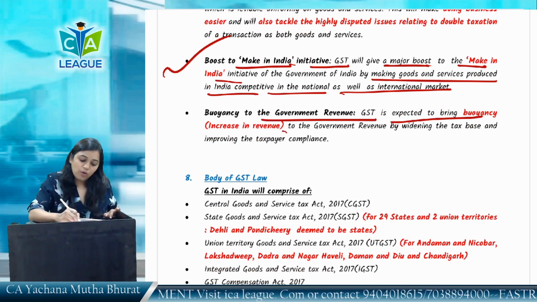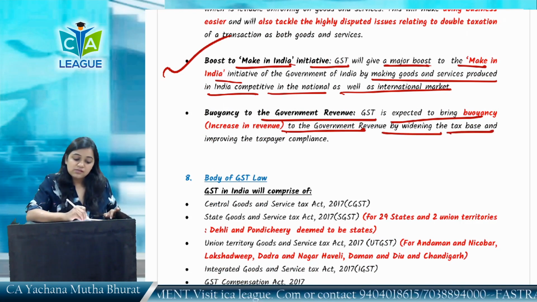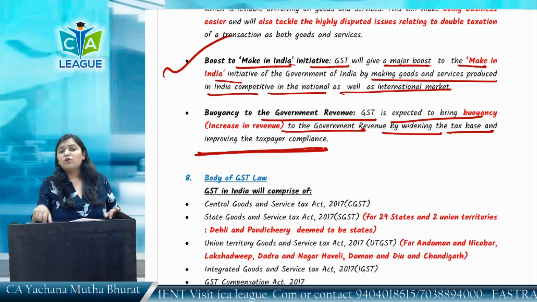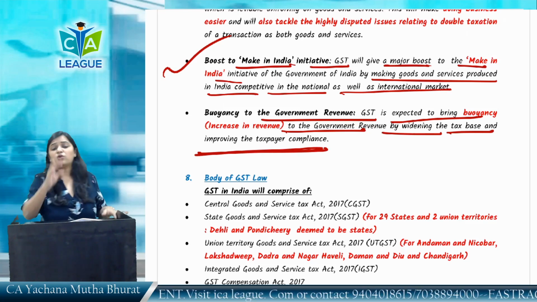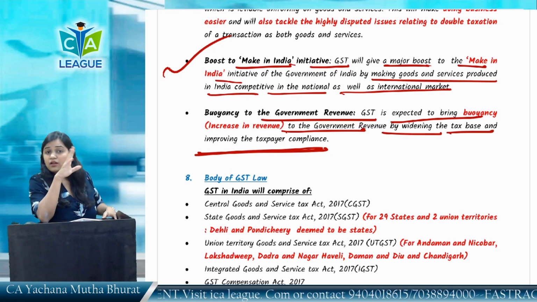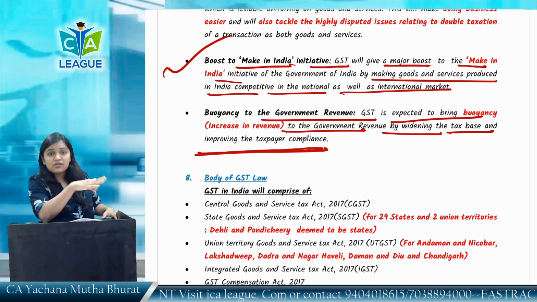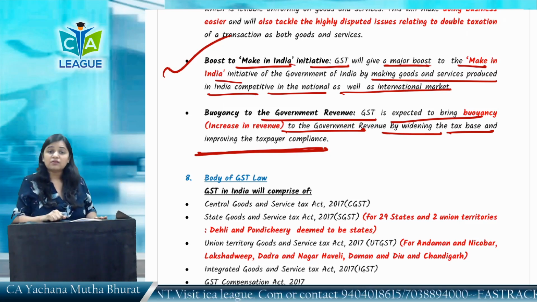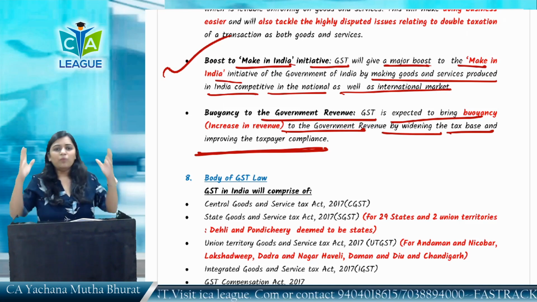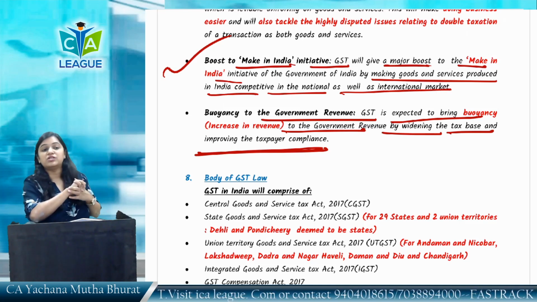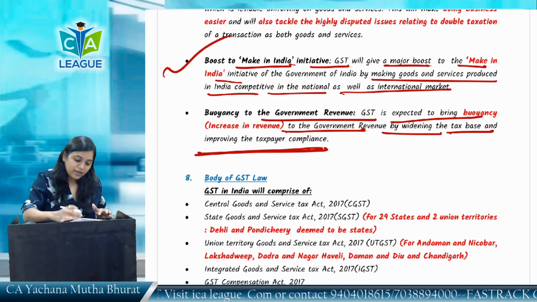And it is going to definitely increase the government revenue in the long run, since the tax base has been widened. In excise, at 90 lakhs you have to take registration. Under GST, 10 lakhs, 20 lakhs, 40 lakhs is the limit. So you can see how many people have come under the umbrella of GST. So these were some of the benefits of GST.